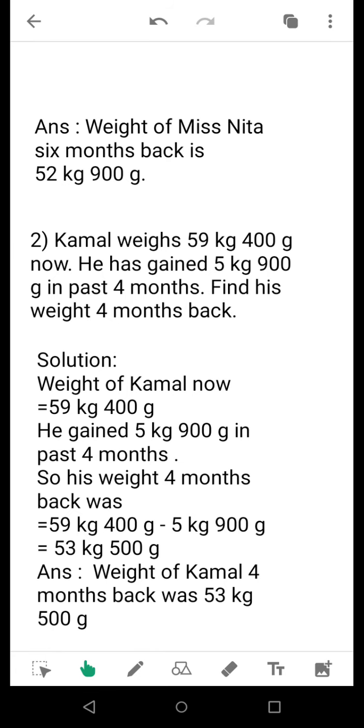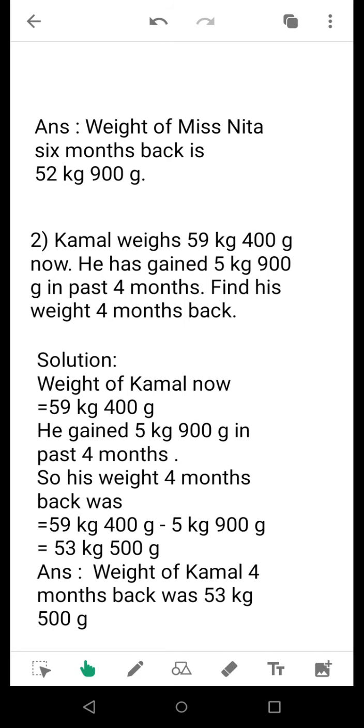That means he was much lighter 4 months back, and he gained this weight over the past months. He was much lighter than the present weight now. So this question refers to subtraction, that means subtraction of this value 5 kg 900 gram from the weight of his present time. That is, now he weighs 59 kg 400 gram. From that we will subtract this value as he was lighter 4 months back.